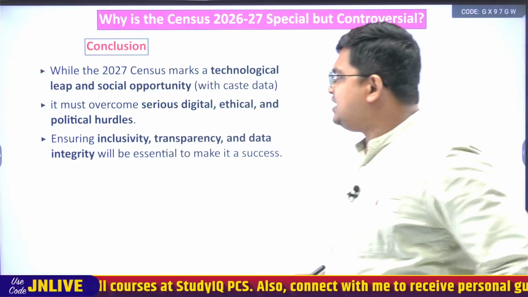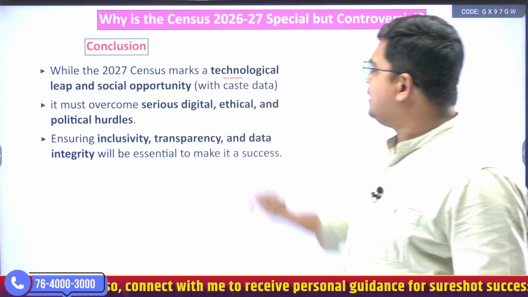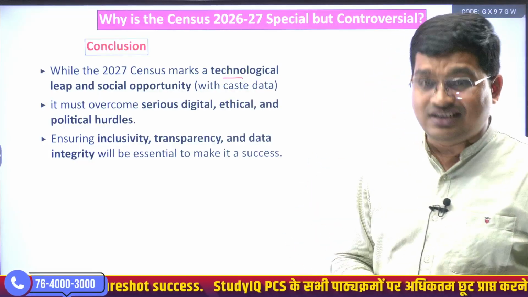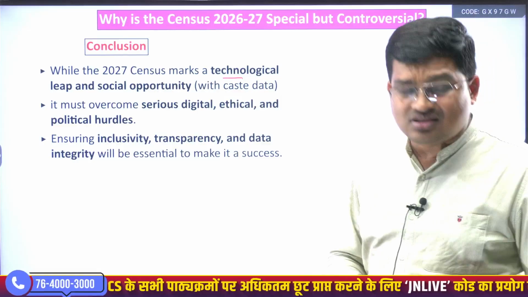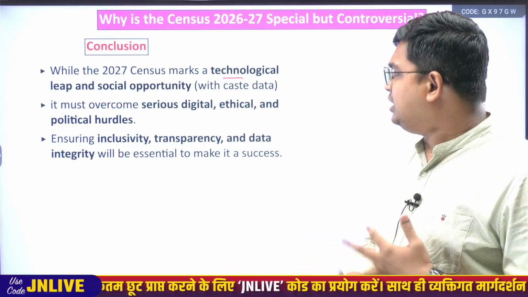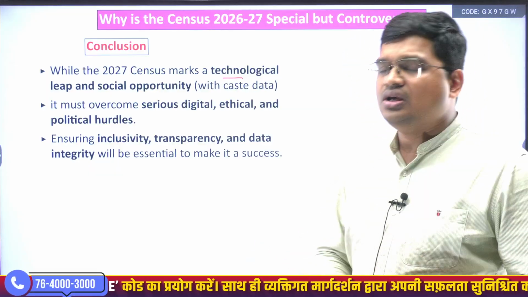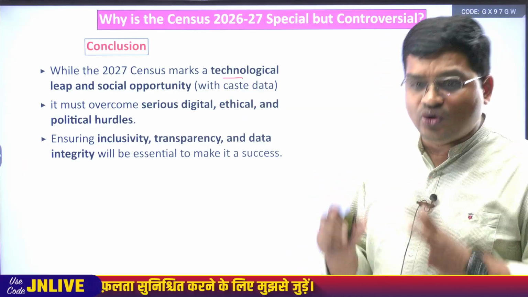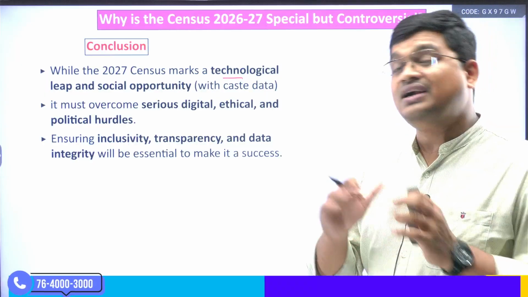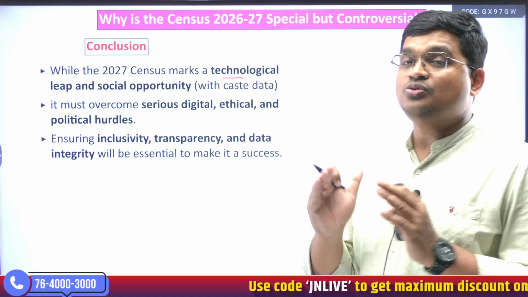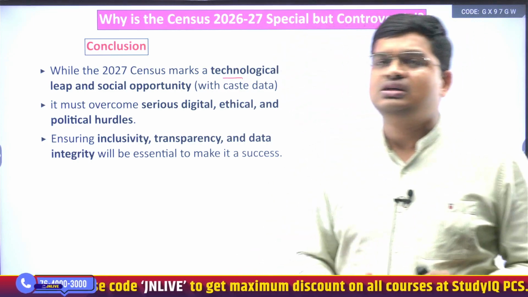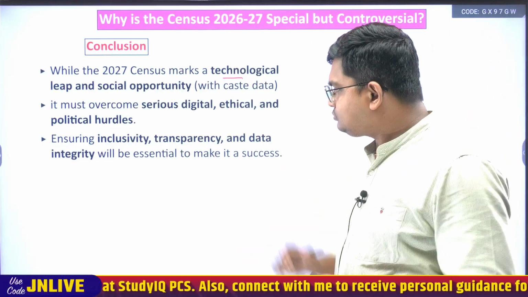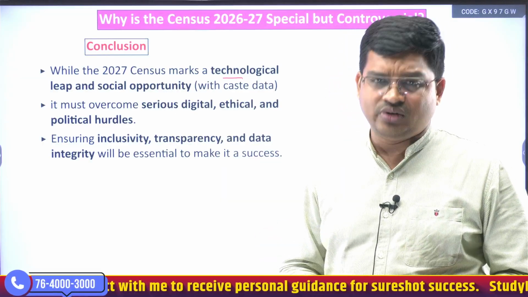Concluding remarks, let's see. While the 2027 census marks a technological leap and social opportunity, it must overcome serious digital, ethical and political hurdles. Whether ethical, political, or digital connectivity hurdles, it must overcome them, and it must ensure inclusivity, transparency and data integrity. And obviously, we need to protect the privacy of the data, or what we call the protection of data from data theft. Okay. This is all about today's discussion.